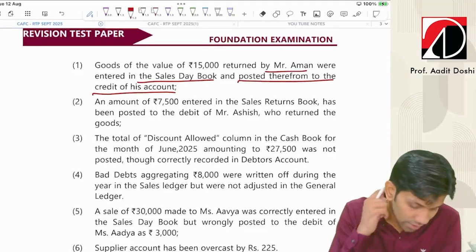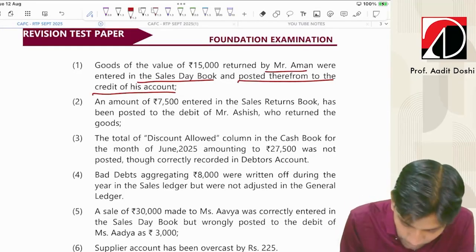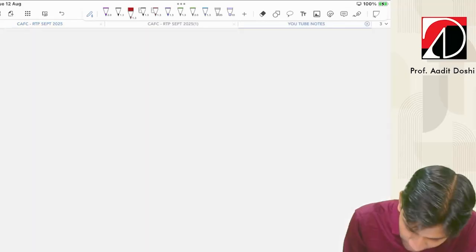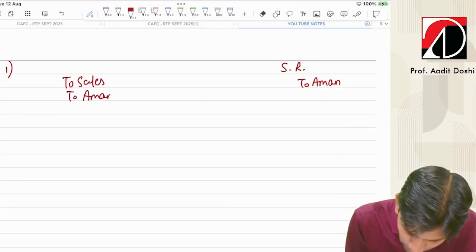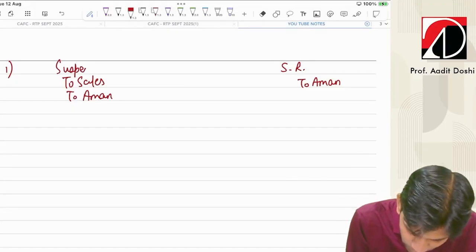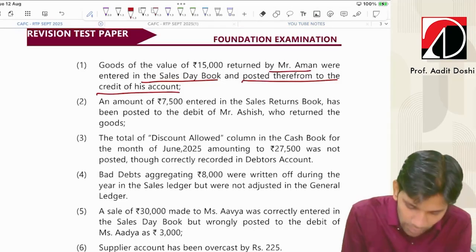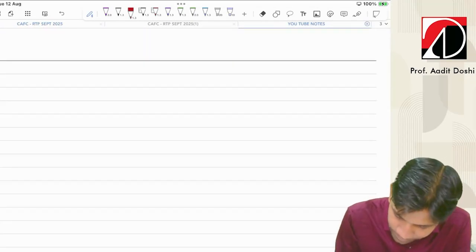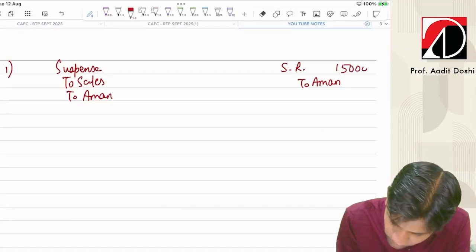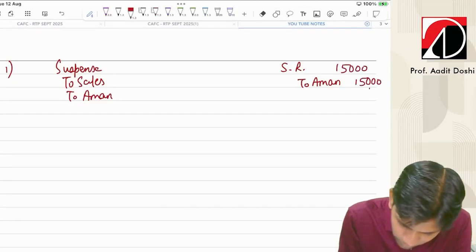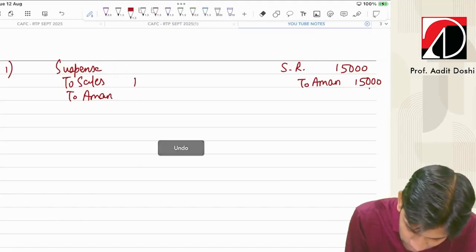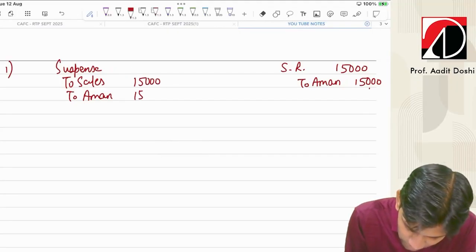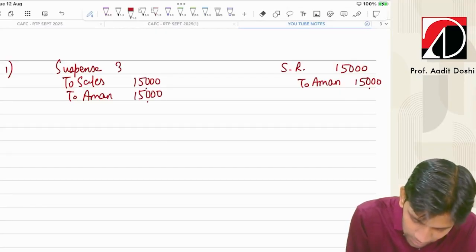What actually happened was entered in the sales book and credited to his account. So credited to his account. Fine. So basically it is entered as sales and credited to his account. So here it will be suspense. 15,000. Here also 15,000. Sorry. Here 15,000. Here it will be 30,000.